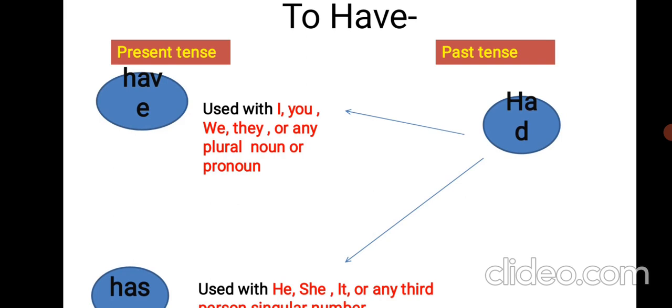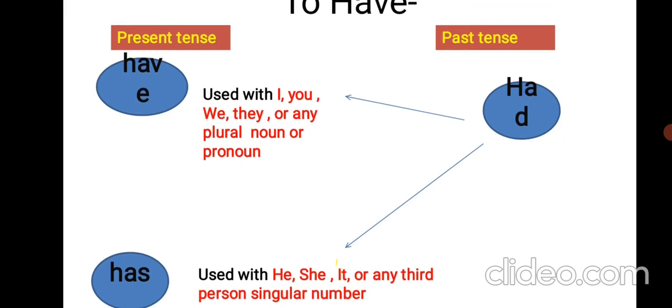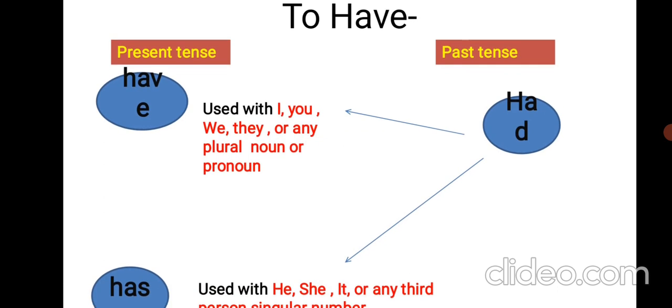Have is used with I, you, we, they or any plural noun or pronoun. At the same time, has is used with he, she, it or any other third person singular number. And as I said, for both of them the past tense will be had.